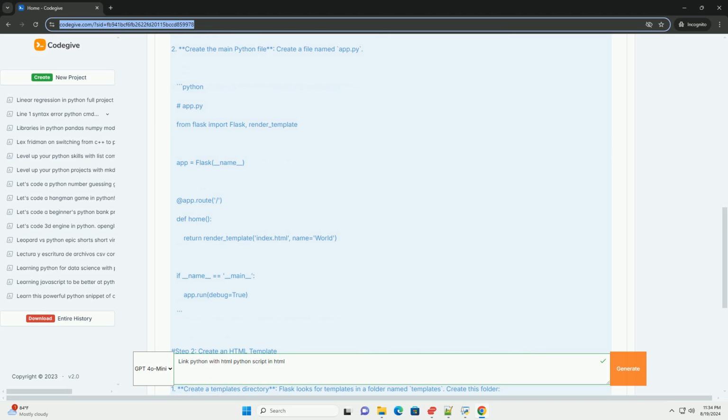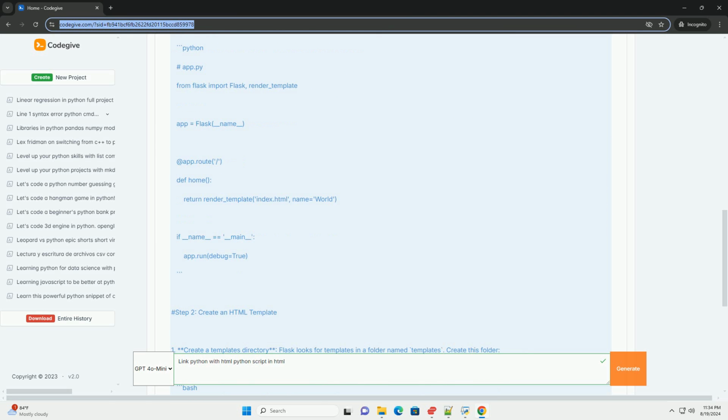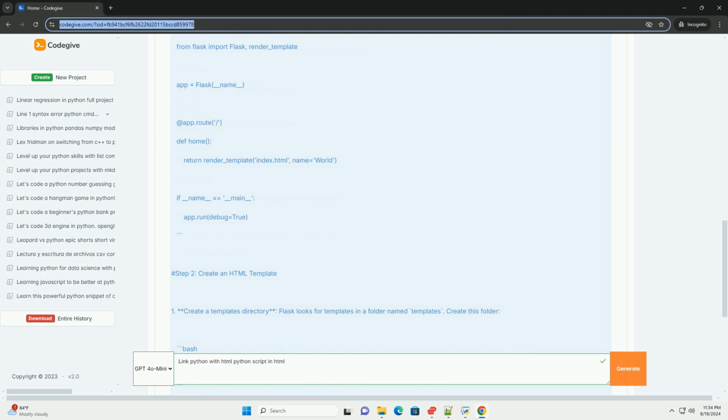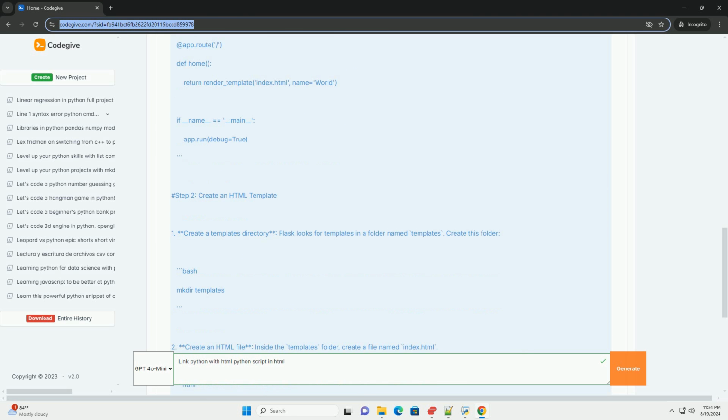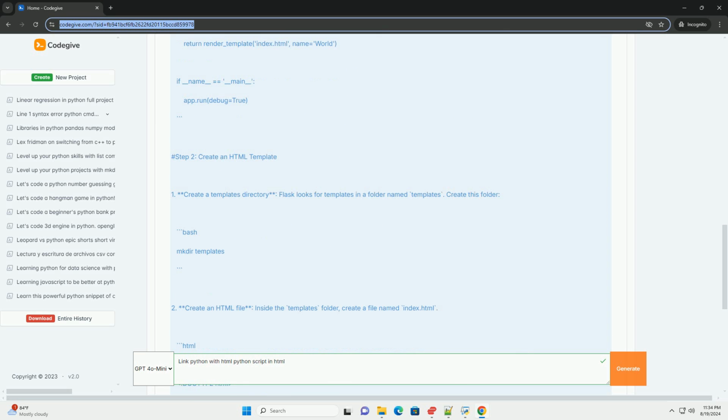2. Create an HTML file inside the templates folder. Create a file named index.html. Run the Python script in your terminal. Navigate to your project directory and run: python app.py.